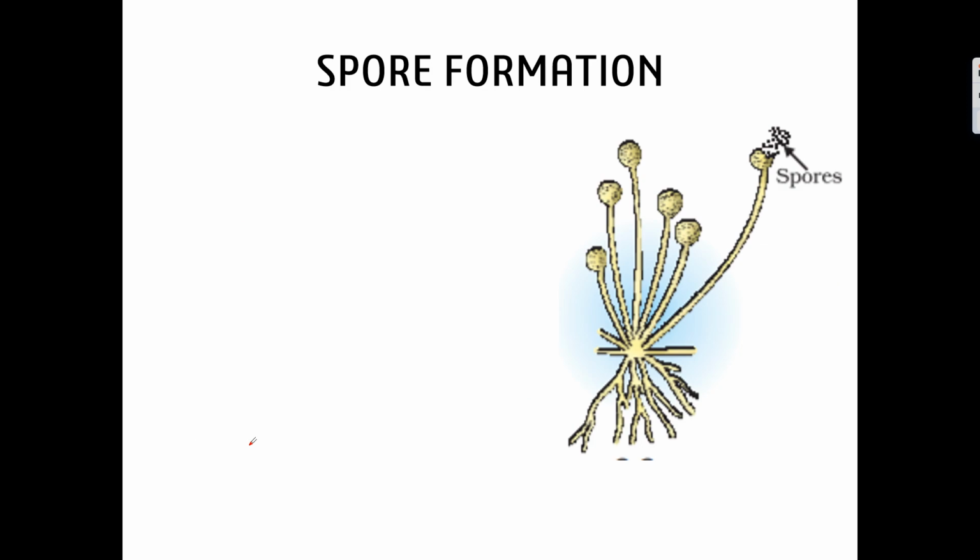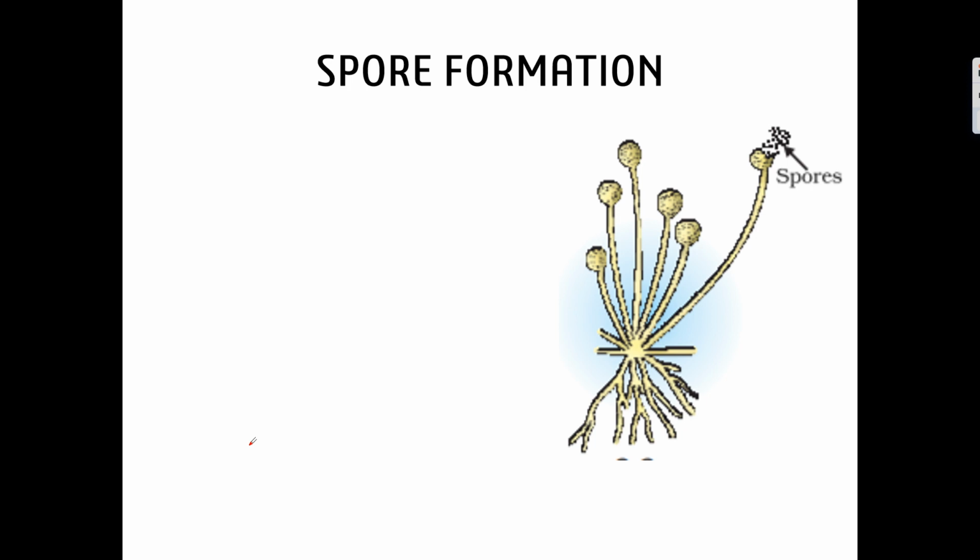Now let us talk about spore formation. Any organism which forms spores will form them usually under unfavorable conditions. What are unfavorable conditions? When the environment is not good for its growth and development, or when the nutrients required are not available, in those cases these organisms will develop spores.